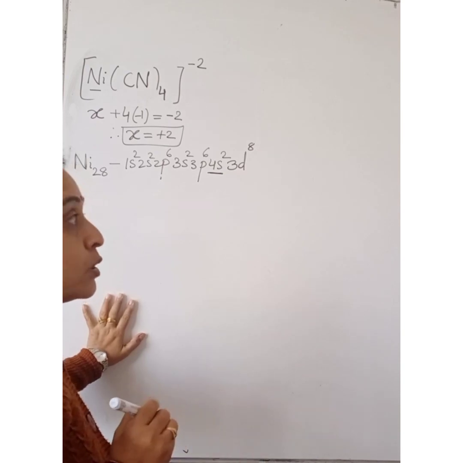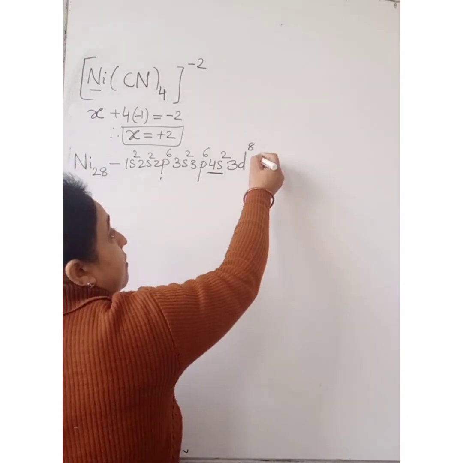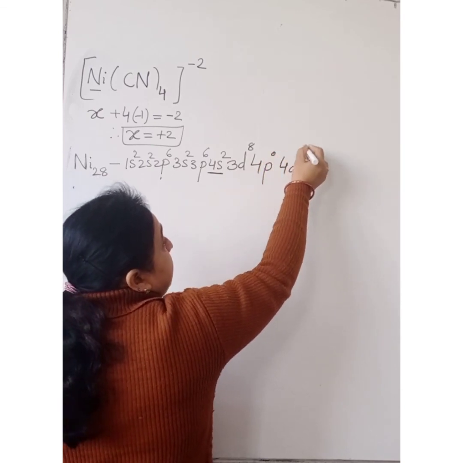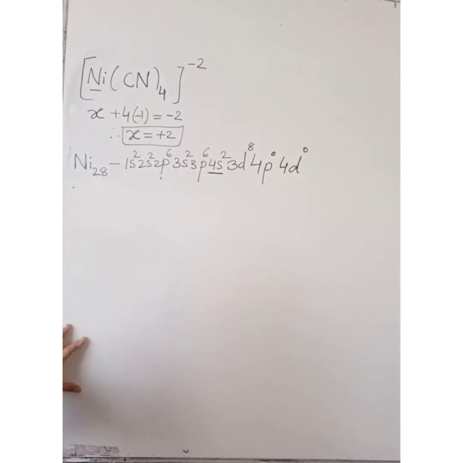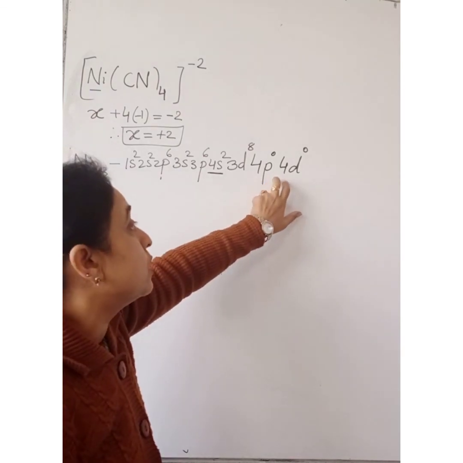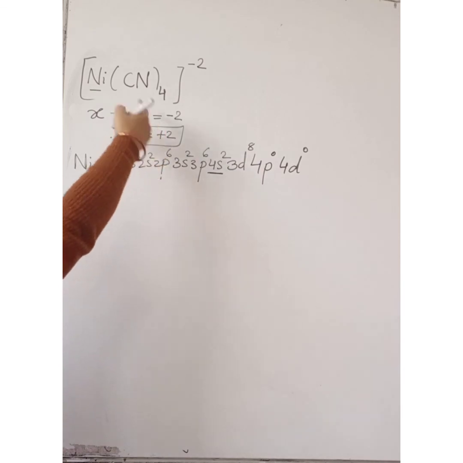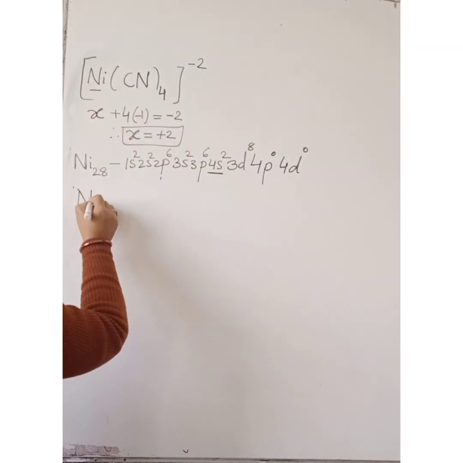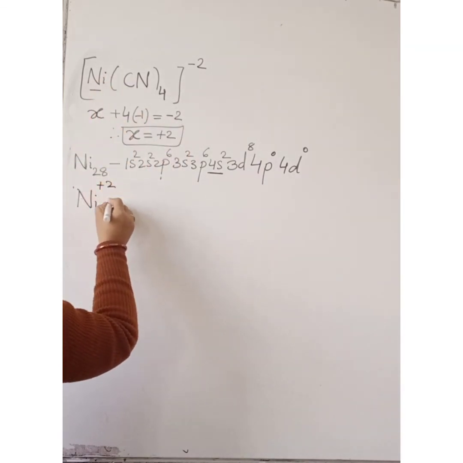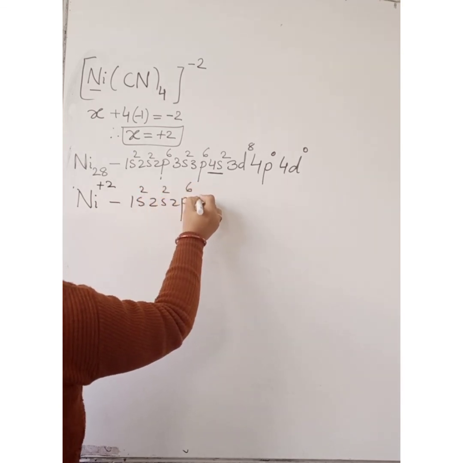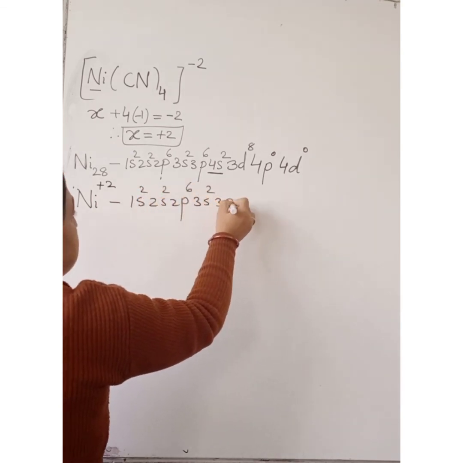Now in n equal to 4, we also have 4p and 4d vacant orbitals. These are present even though they are not occupied. Now since here the metal is present in +2 oxidation state, Ni2+ is 1s2, 2s2, 2p6, 3s2, 3p6.